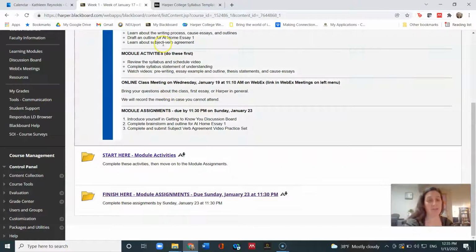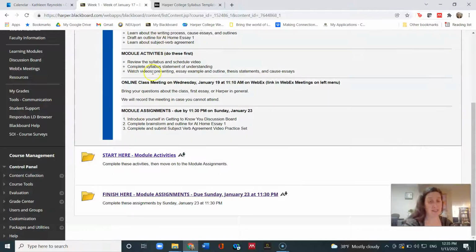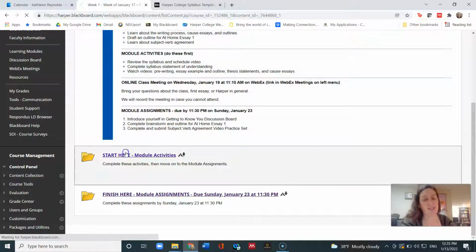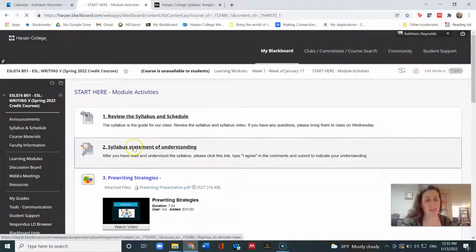It will have some activities and some assignments. So you can see this is a list of the activities, and then this is a list of the assignments. For this week, we will have an online class meeting on Wednesday, January 19th at 11:10 a.m. So these are the things you need to do first, reviewing the syllabus and this video,